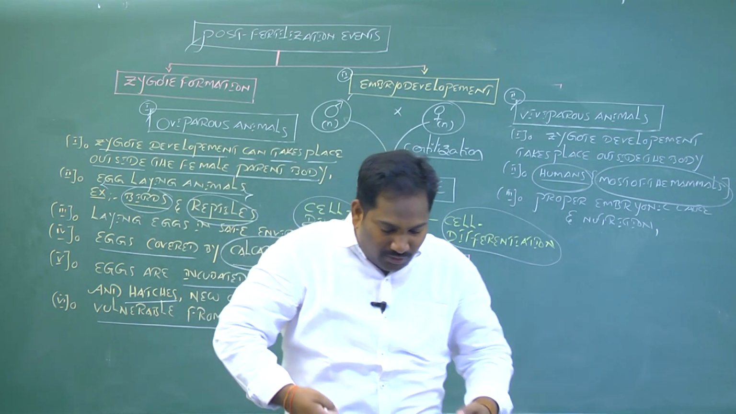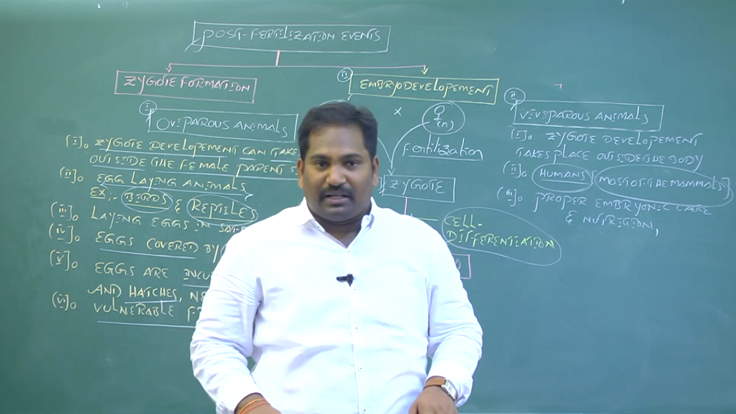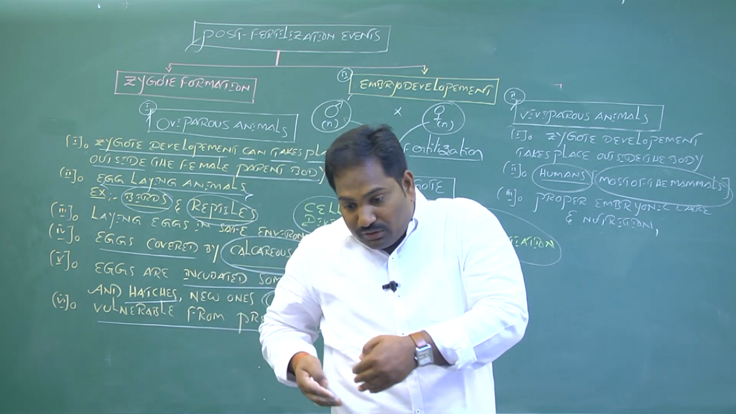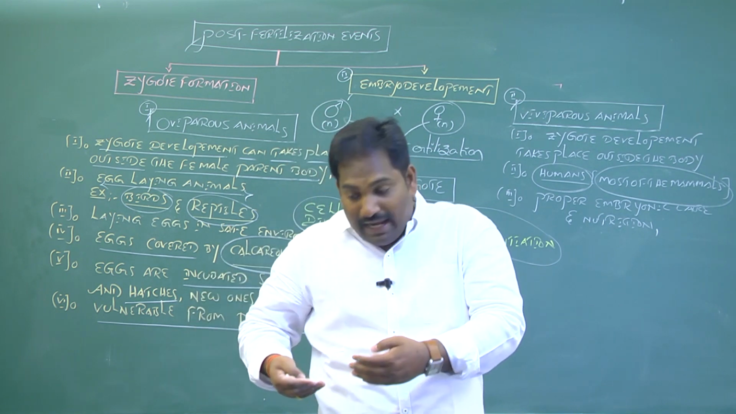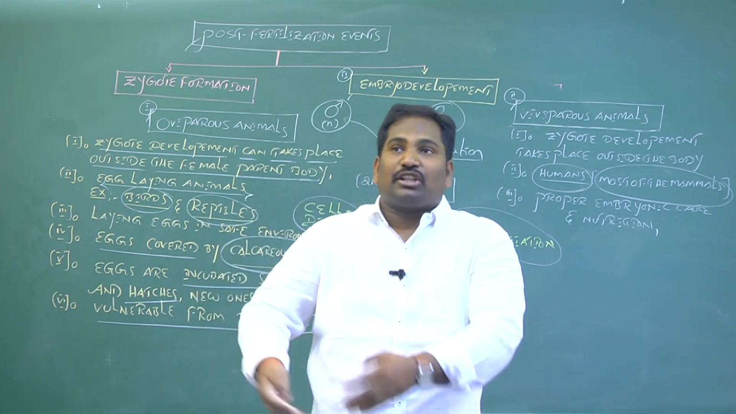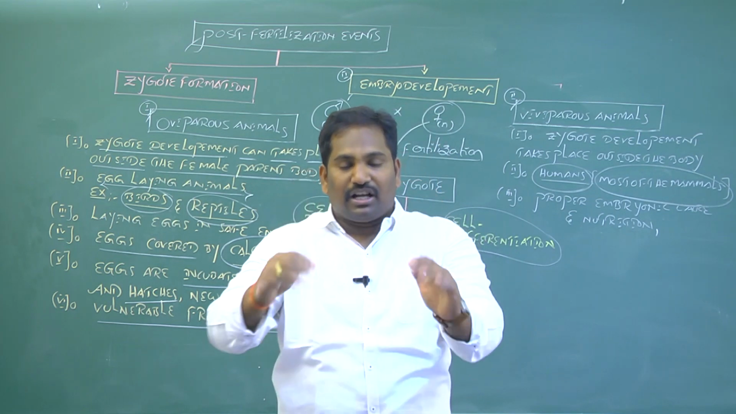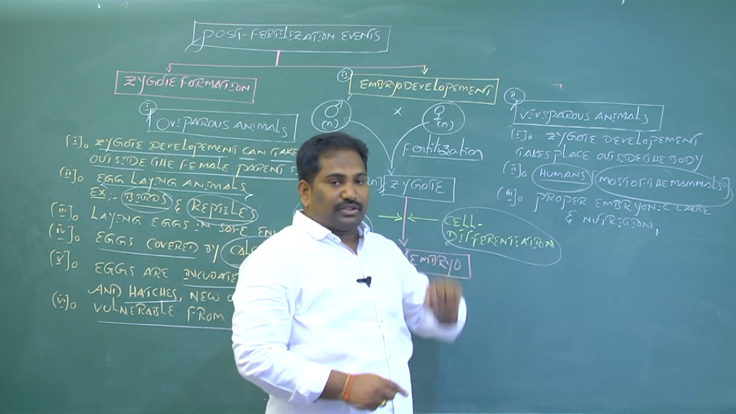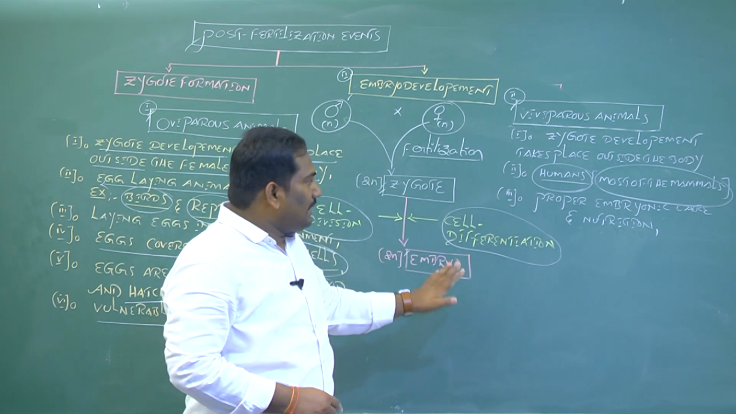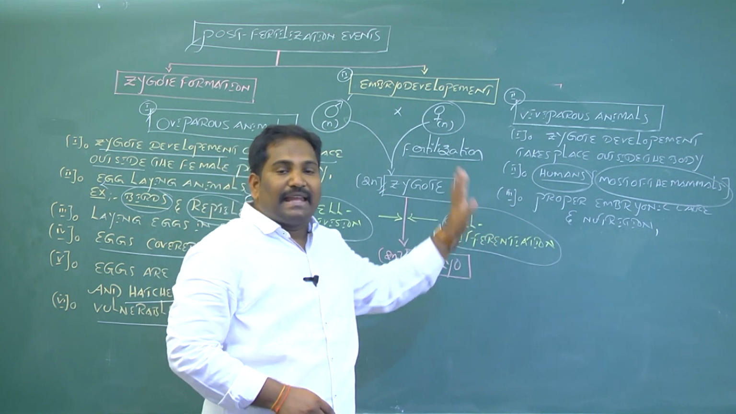When the zygote develops inside the female parent body, there is proper nutrition for the young one, proper embryonic care, and proper development. At last, the fully developed baby comes outside of the female parent body by the process of parturition. This is the development of the zygote in animals.